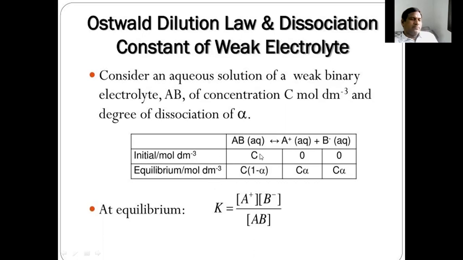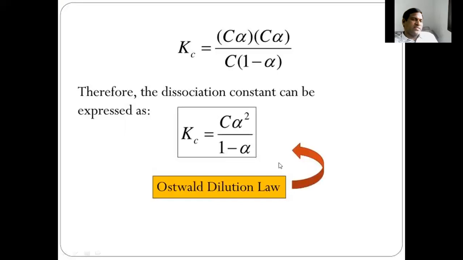At equilibrium, AB concentration is C into 1 minus alpha, A plus concentration is C alpha, B minus concentration is C alpha. At equilibrium we can write K is equal to A plus B minus by AB concentrations.